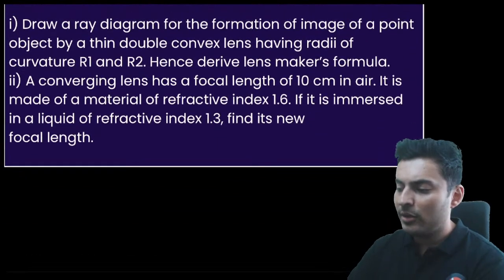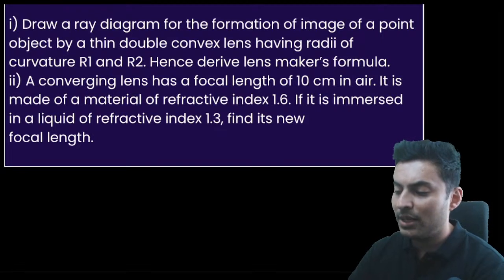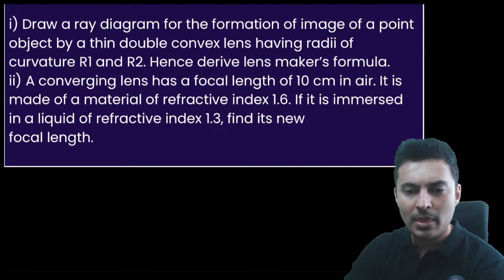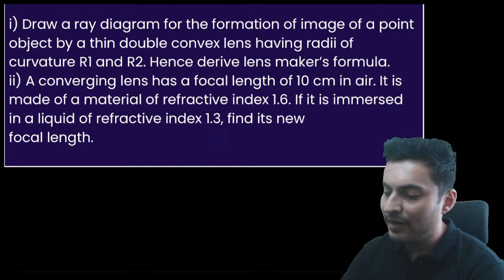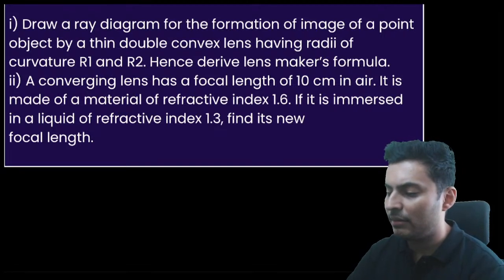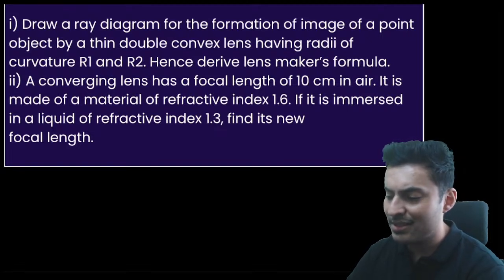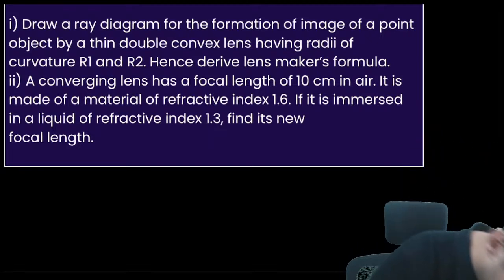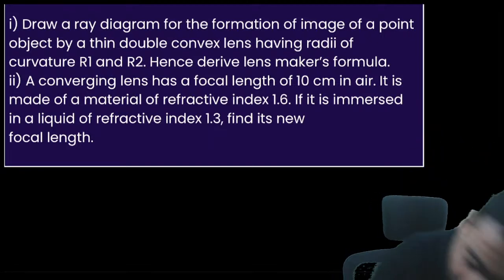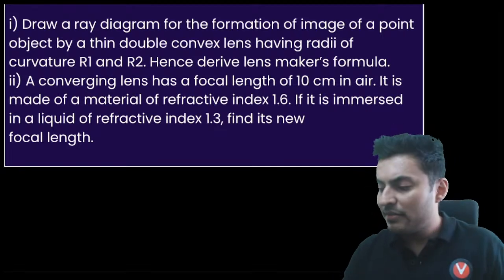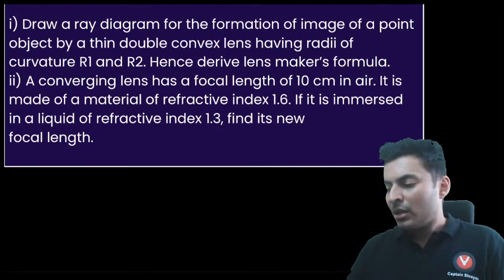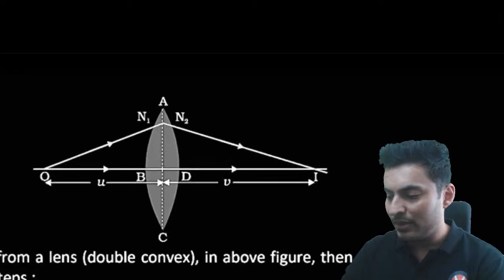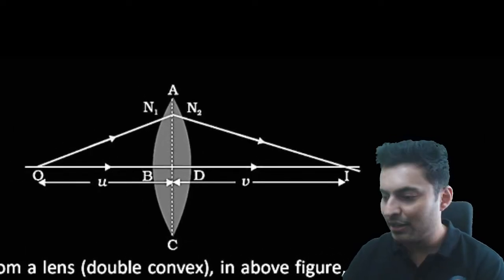Draw a ray diagram for the formation of an image of a point object by a thin double convex lens having radii of curvature R1, R2, hence derive the lens maker formula. A converging lens has a focal length of 10 in air. It is made of a material of refractive index 1.6. It is immersed in some liquid of some refractive index; find the new focal length. Drawing the ray diagram is straightforward. This is how the ray diagram looks.